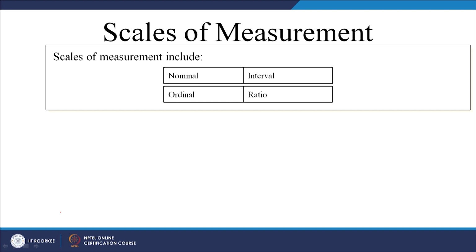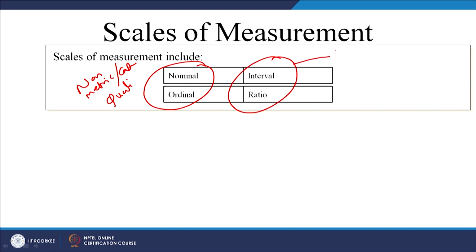Two of these scales are categorical scales. You can call them non-metric, or categorical, or qualitative, one and the same thing. These 2 are metric scales. So, what is a nominal scale?